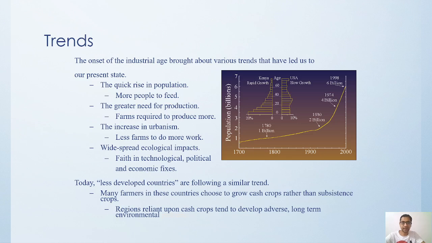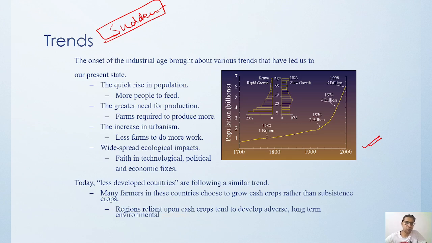Now, what is the trend and what are the things that have happened from 1700 to 2000? The industrial age started around 1700 to 1750. There was a quick and sudden rise in the temperature and in the population. Because of that, more and more people need to be fed, and the food for food security has to come from farming practice.